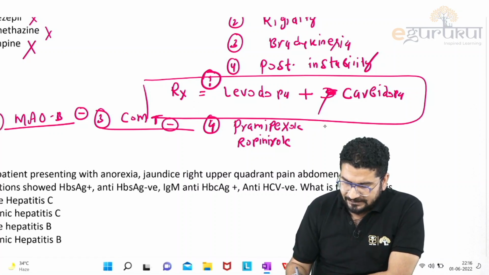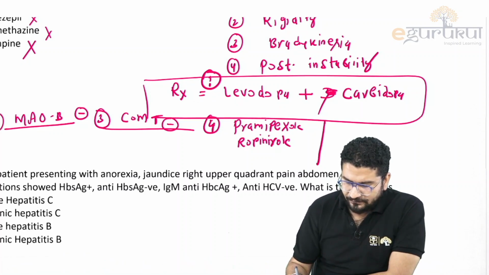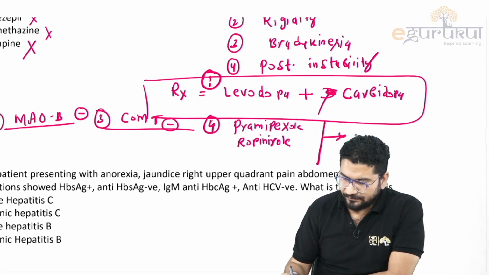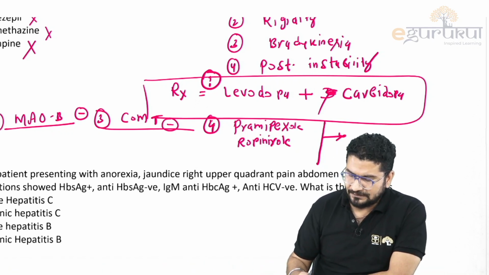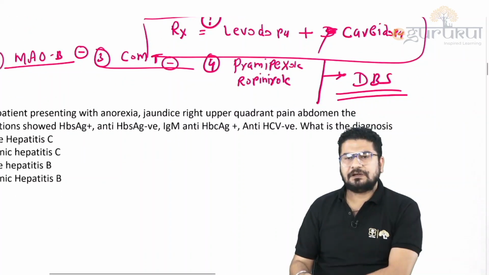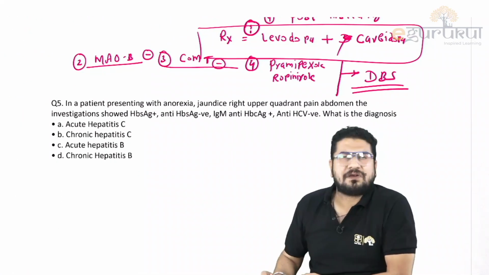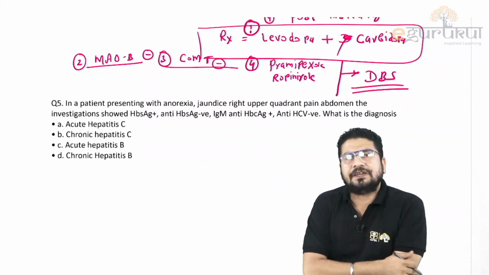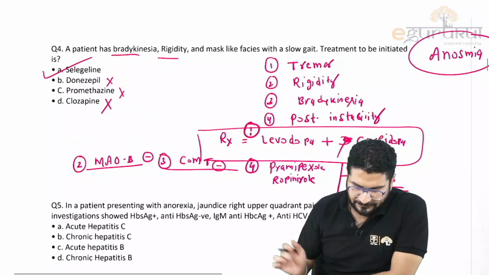Then if everything has failed, in that case what we use is surgery. That surgery is called deep brain stimulation, or DBS. So this is deep brain stimulation, which we do in refractory cases. So this is a case of Parkinson disease. So the answer will be selegiline.